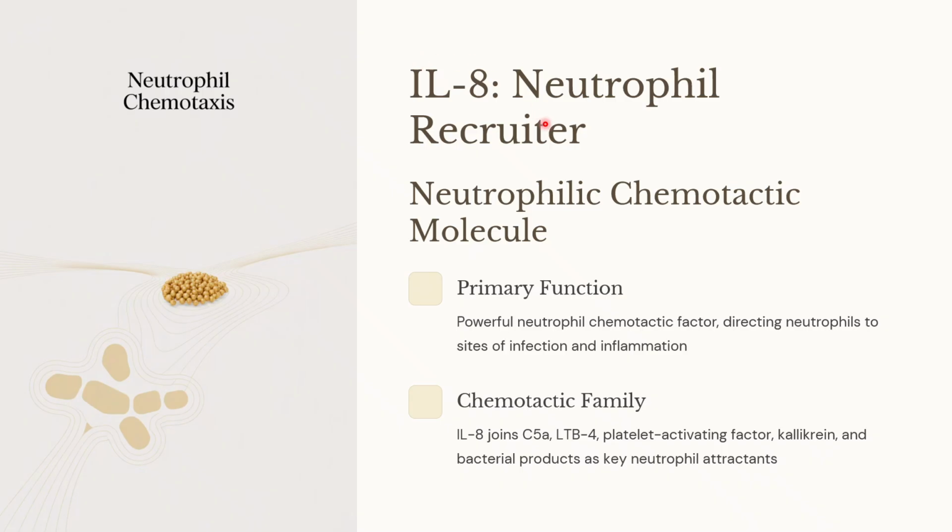Interleukin 8, this is the neutrophil recruiter. We already saw interleukin 3 is a neutrophil stimulator, but this is a neutrophil recruiter. In addition to interleukin 8, this set is important. You pay attention. Interleukin 8, C5a, leukotriene B4, platelet activating factor as well as kallikrein, and the bacterial products, they are all key neutrophil attractants. Even when they are present, they will direct the neutrophil to the site of infection. So that is the role of interleukin 8.